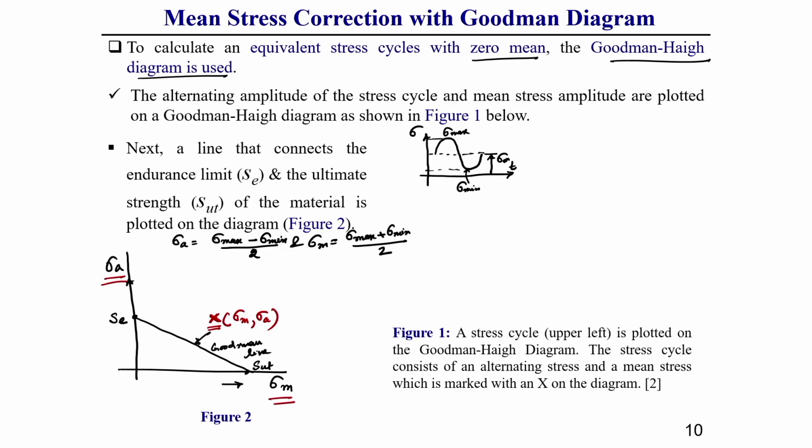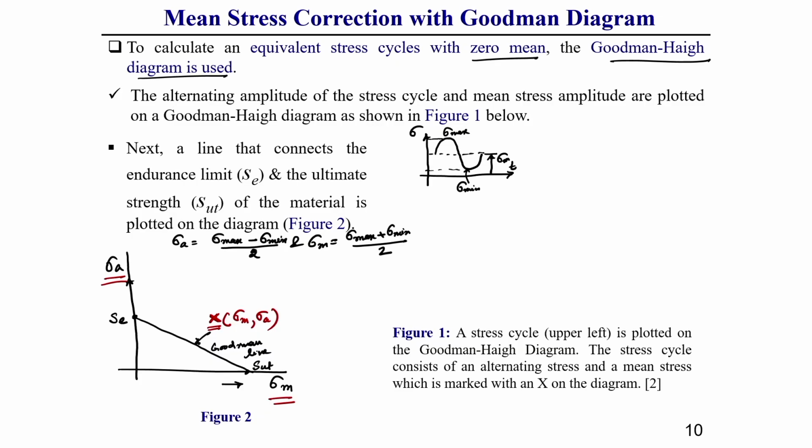This mean stress we can correct, that means this alternating stress cycle we can convert to a stress cycle which will have zero mean stress. For that, these are the steps we need to follow.